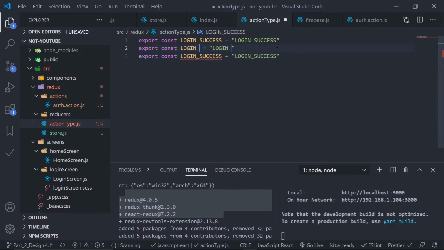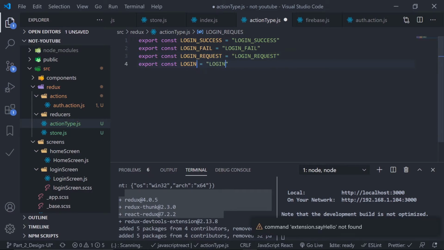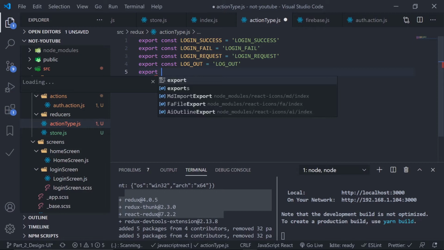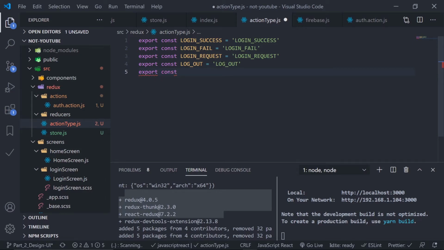The second one is LOGIN_FAILED. If anything goes wrong I'll fire this action, and the third one is LOGIN_REQUEST at the starting of the request so that I can show a loader, and then the fourth one is LOGOUT if the user logs out. Okay, and the last one is LOAD_PROFILE, and I'll be talking about that in a minute. Load profile, that's it. Save this.